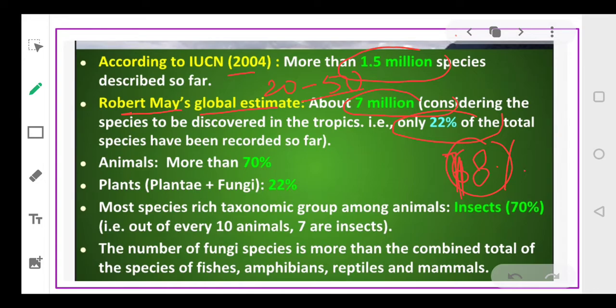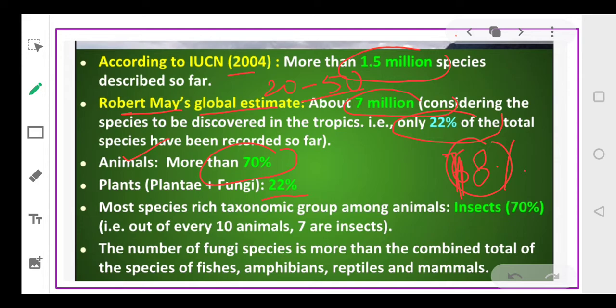Just imagine this. So far we have only discovered 22% of the species that are available on the surface of the earth. And out of that, 70% of the organisms are animals, and 22% are plants.